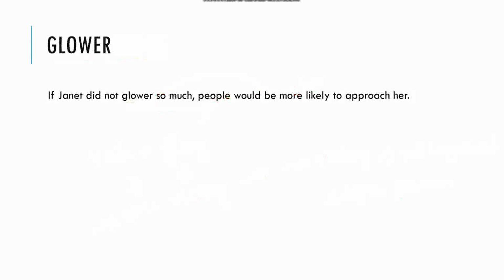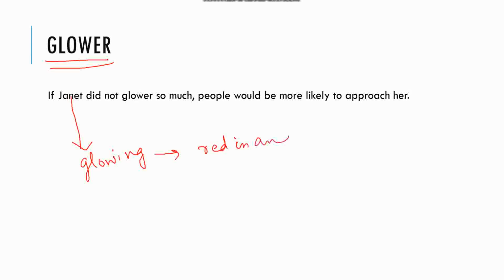The next word is glower. What comes to your mind when you hear a word like glower? Surely glower comes from the word glowing. And which kind of person glows? Surely a person who is red in anger. It's like someone is glowing in anger. One cannot glow in happiness. One can smile in happiness, but one can turn red in anger. So glower is something related to a bad look.